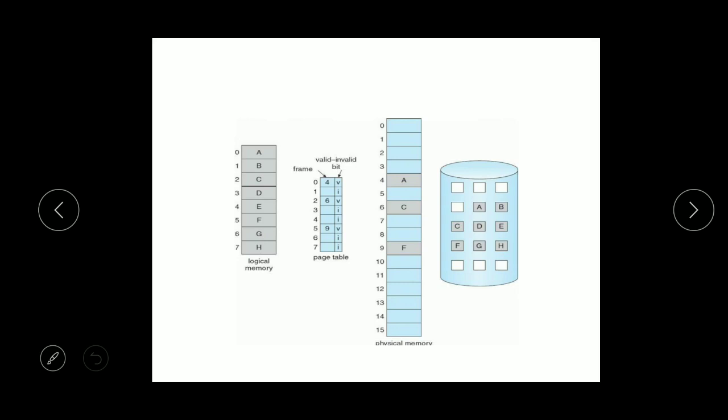So this shows that the page is valid and present in the memory, and it can be marked in the page table.